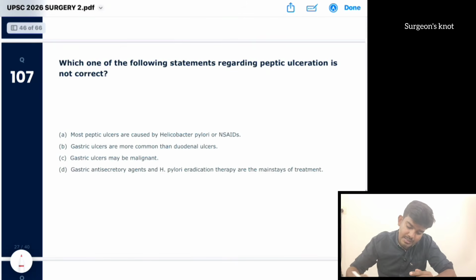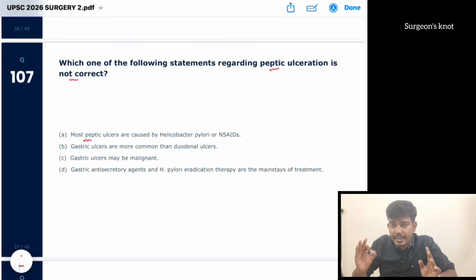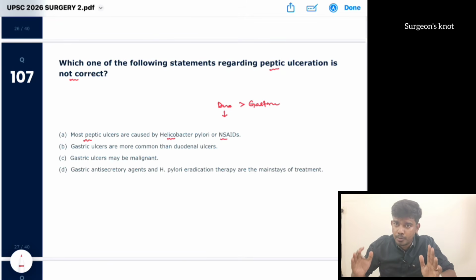Which one of the following statements regarding peptic ulceration is not correct? Okay, most peptic ulcers include both duodenal and gastric ulcer. Duodenal ulcer is more common than gastric ulcer. The most common causes are NSAIDs and H. pylori. So the overall cause for peptic ulcer is also H. pylori and NSAIDs. Duodenal ulcer is more common compared to gastric ulcer.